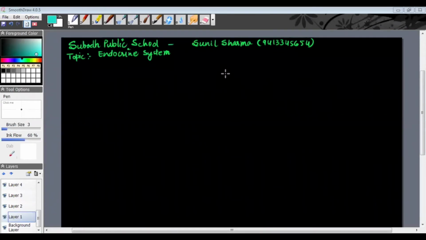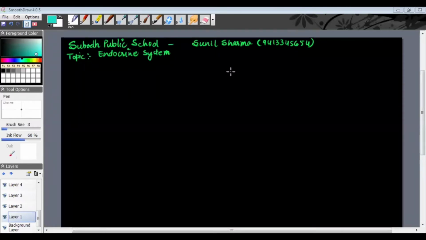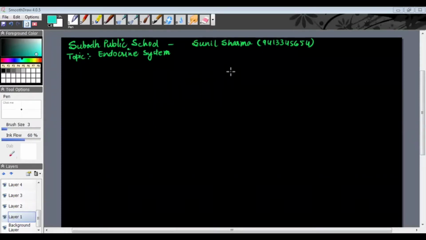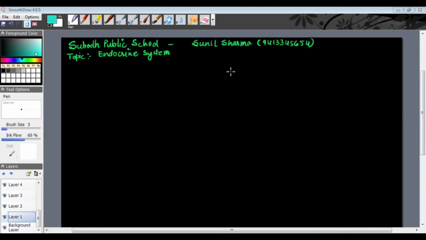Okay, students. So in last class, we already started with the introduction of endocrine gland, and I told you that endocrine system is a very important part of the control and coordinating system of the body. The endocrine glands are structures without duct, and they release their secretion via blood, which reaches directly to the target organ.